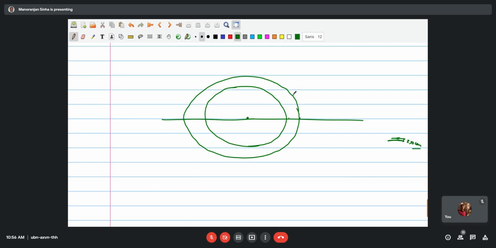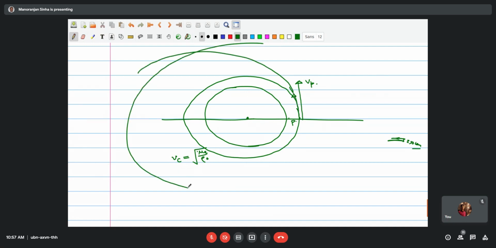So this is your parking orbit. The satellite is moving in this orbit, and the velocity in this orbit is the square root of mu Earth divided by rho zero. This is the V circular. If we assume this to be a circular orbit, then you need a velocity, which we have written as Vt, to cross the sphere of influence with certain velocity. So this is your SOI, and it has to cross at this point.